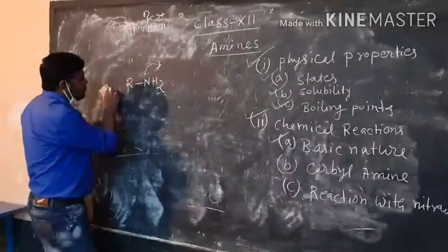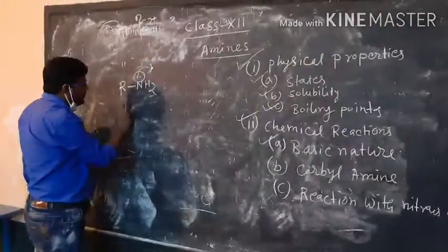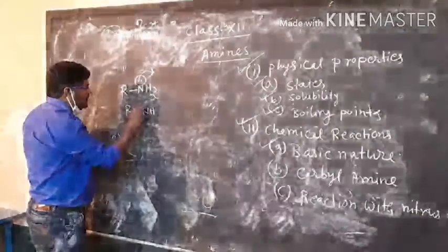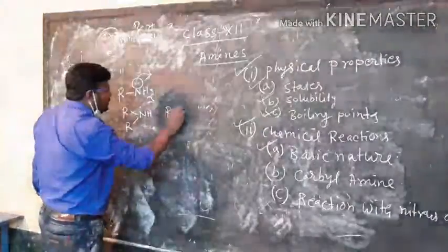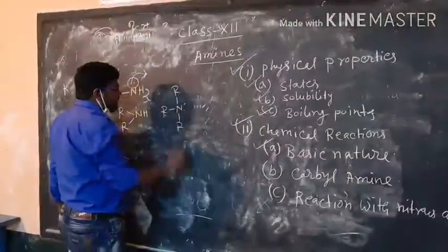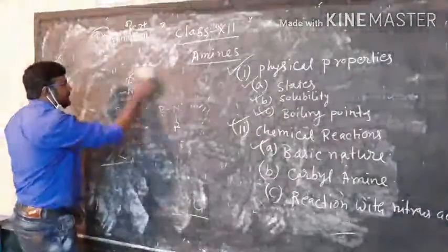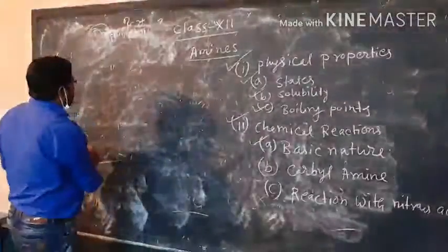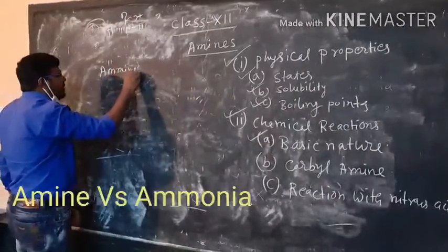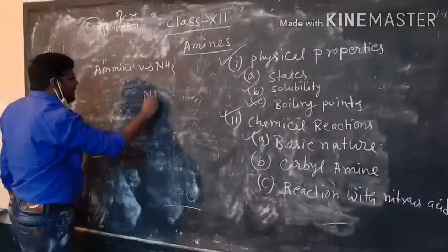Now in RNH2, if we consider the 1 degree, 2 degree, and 3 degree, all amines have the lone pair on the nitrogen. So that means they can act as a Lewis base. Now if we consider the basicity of amines versus ammonia, ammonia also has a lone pair.